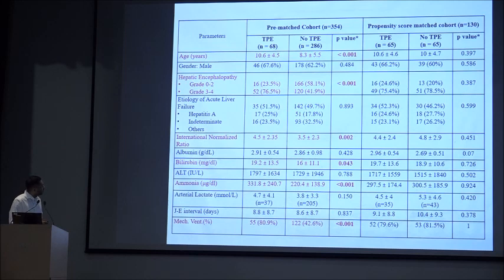So we took a propensity score matching on the basis of factors which affect our decision of TPE, like INR and HE, and the factors which are independent predictors of outcome, like bilirubin and ammonia. And now you can see these two comparable cohorts of 65 each. They are a cohort of very sick patients, that is 80% of both the groups are having grade 3 to 4 HE, 80% are on mechanical ventilation, and mean INR is around 4.5 in both the groups.